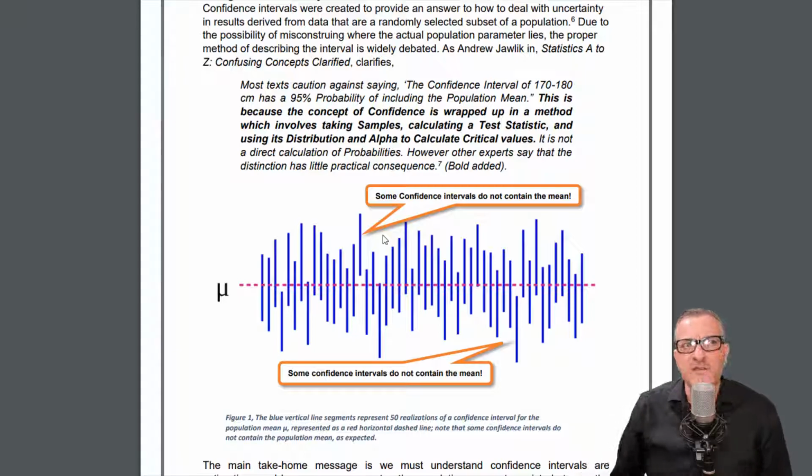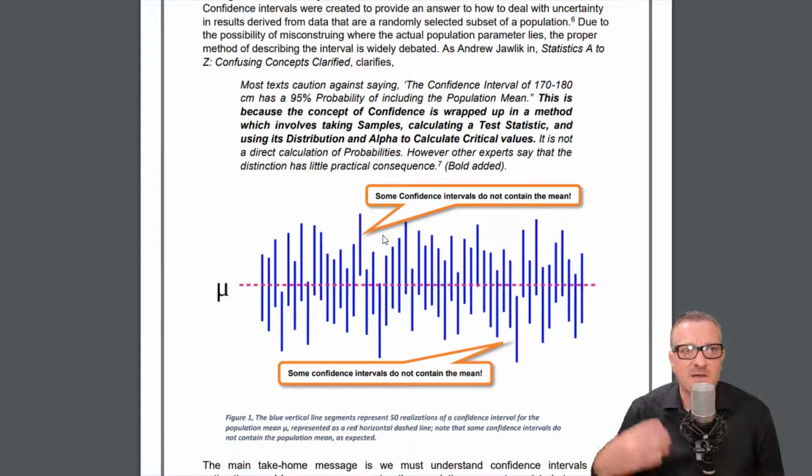Okay, this is the background theory of the confidence intervals, and it talks about how we do confidence intervals to provide an answer of how to deal with uncertainty. It says in results derived from data that are randomly selected, a subset of the population, there is the possibility of misconstruing where the actual population parameter lies. The proper method of describing the interval is widely debated. Technically you're not supposed to say there's a 95% of the time it's between a certain range.